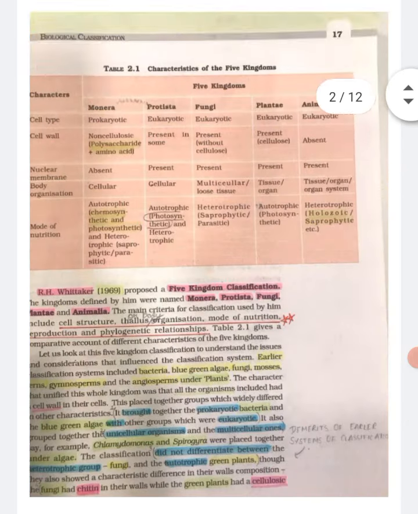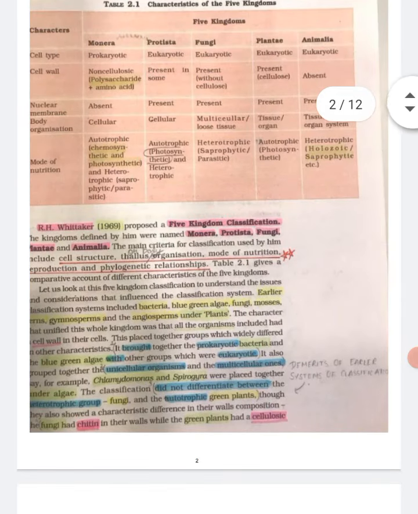Table 2.1: Characteristics of the five kingdoms. Cell type: in Monera prokaryotic, in Protista eukaryotic, in fungi eukaryotic, in Plantae eukaryotic, in Animalia eukaryotic. Cell wall: non-cellulosic in Monera, present in some Protista, present with chitin in fungi, cellulose present in Plantae, and in Animalia it is absent. Nuclear membrane: in Monera it is absent, in Protista it is present, and in fungi, Plantae and Animalia it is present.